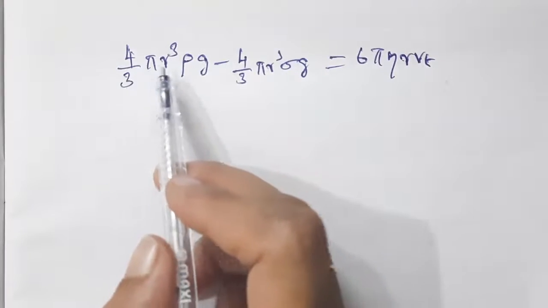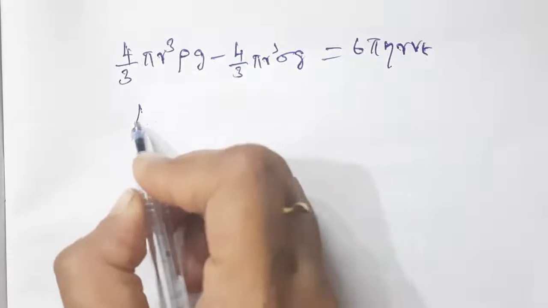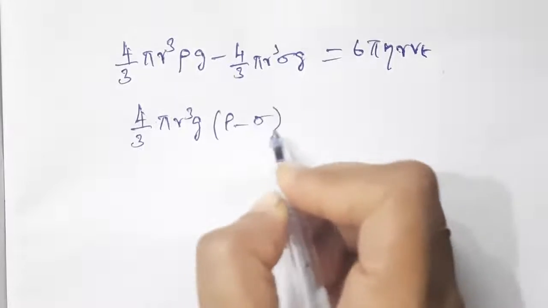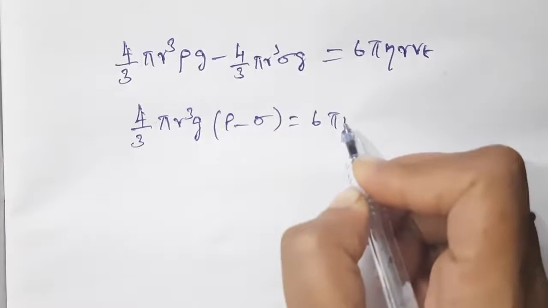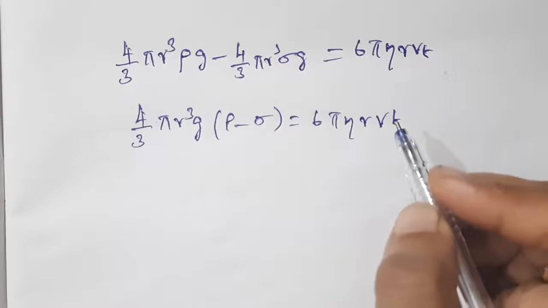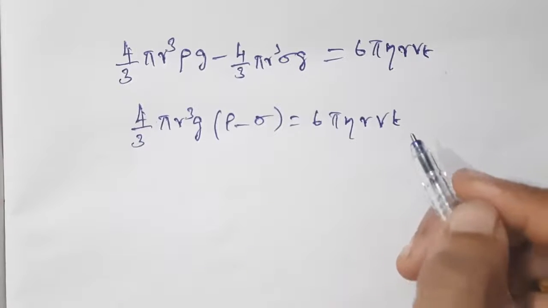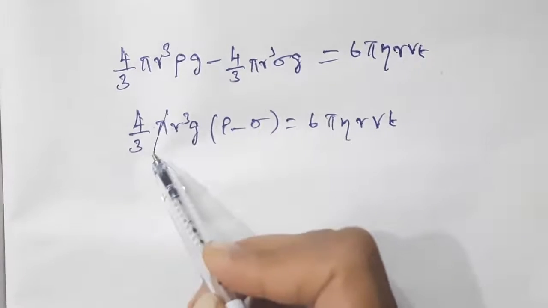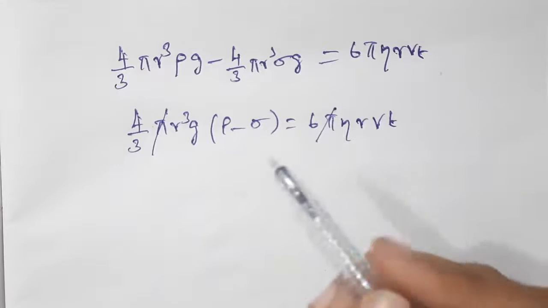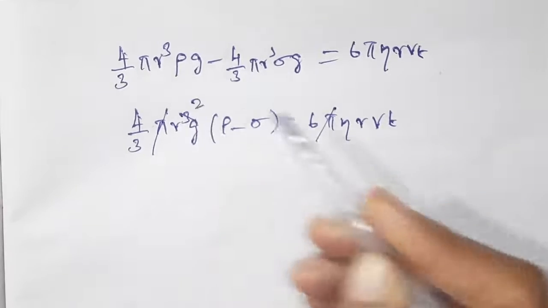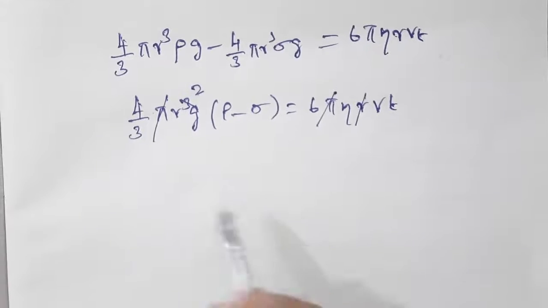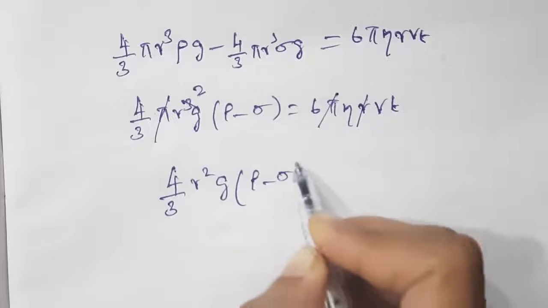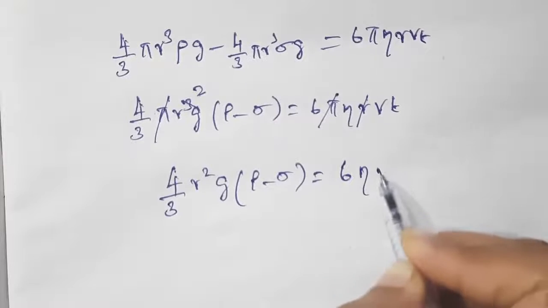Here 4 by 3 pi r cube g is common, so we take it outside: 4 by 3 pi r cube g into rho minus sigma is equal to 6 pi eta r Vt. Our aim is to calculate Vt, so we take Vt alone on one side and simplify the rest. Pi and pi get cancelled, and one r cancels from r cube, so remaining 4 by 3 r square g into rho minus sigma is equal to 6 eta Vt.